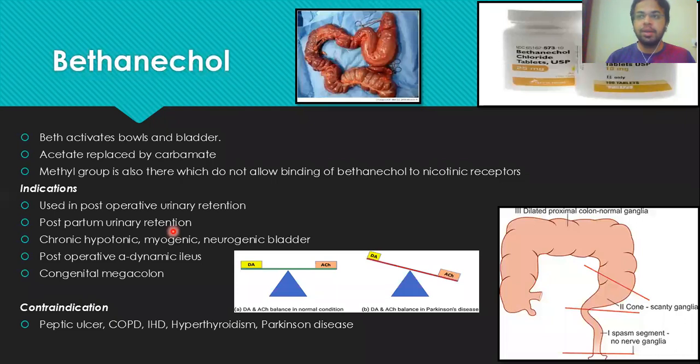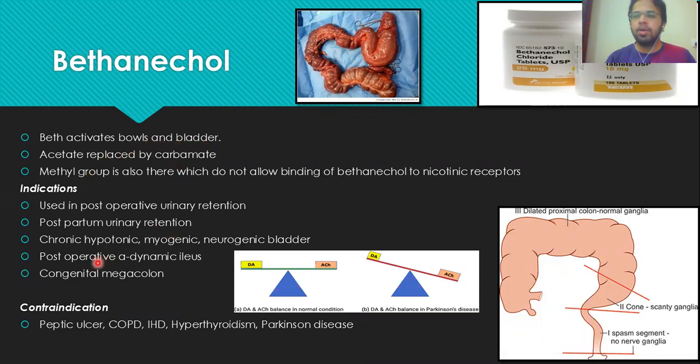So it can be used in patients with post-operative urinary retention, and also in those ladies after the postpartum, after the pregnancy, where urinary retention can also occur. So in both of these conditions, post-operative and postpartum urinary retention, Bethanechol can be given just to contract the bladder wall, so the urine can be passed out from the body, right? So, Beth activates the bowel and the bladder.